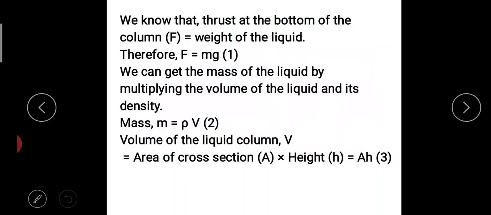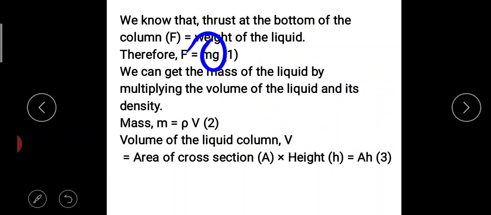Now we know that thrust at the bottom of the column is equal to the weight of the liquid. All the weight will be at the bottom only. So thrust F is the weight of the column. Therefore F is equal to m into g. Like F is equal to ma, here it is due to gravity. We are learning the third factor, that is acceleration due to gravity. So F is equal to mg, mass and gravity.